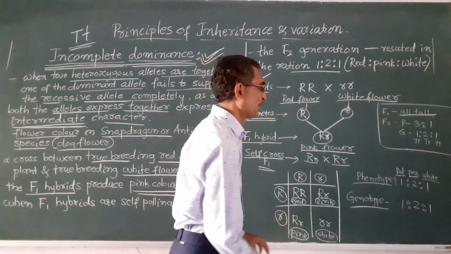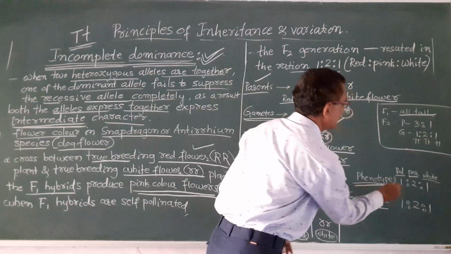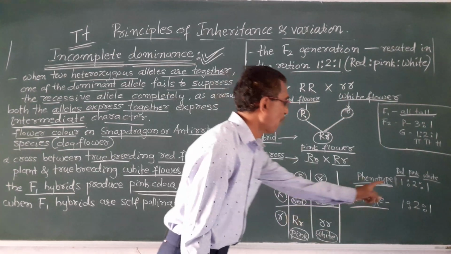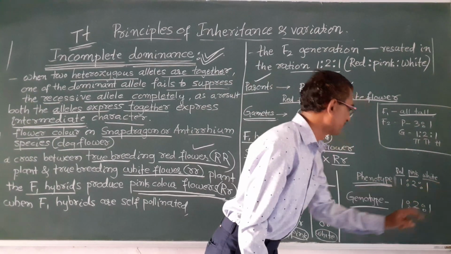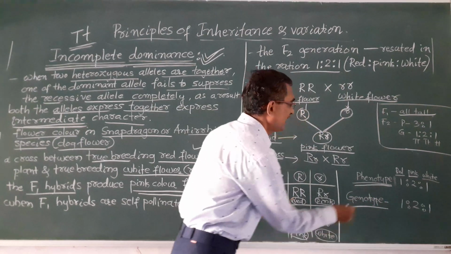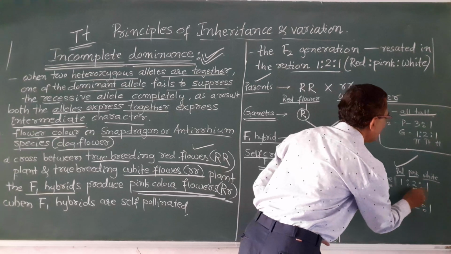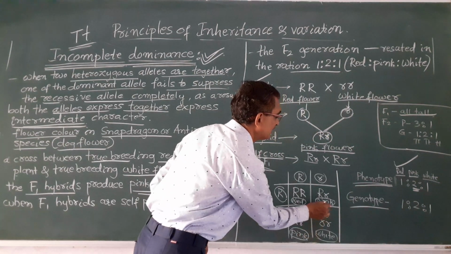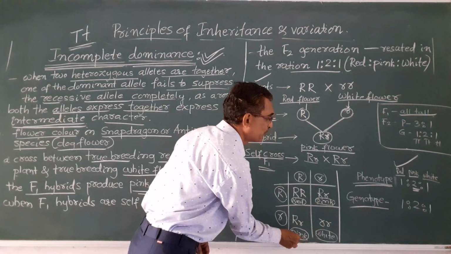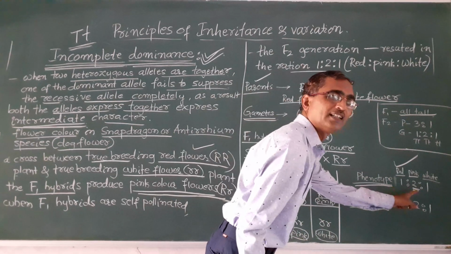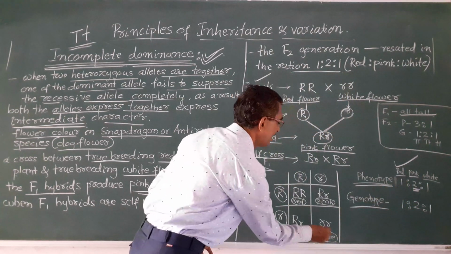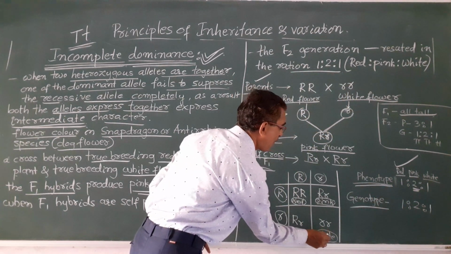You see here, the phenotype of the F2 generation is 1:2:1. That is 1 is a red flower and 2 is a pink flower. Pink flowers you see here, this one is pink and this is also pink. So pink is 2 flowers, and white flower how many? 1.